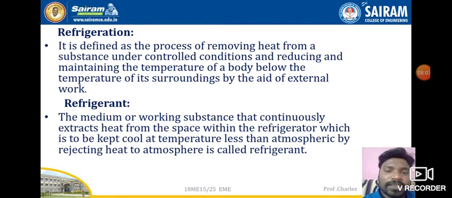So how can we understand what refrigerant means? Removing heat is the process, which is nothing but refrigeration. The particular substance that carries out that process is nothing but the refrigerant. In our day-to-day life, in domestic refrigerators, which substances act as refrigerants? Sulfur dioxide, carbon dioxide, oxides of nitrogen, freon, freon 12, freon 22, and so on. There will not be carbon monoxide. These are the refrigerants used in domestic refrigerators.